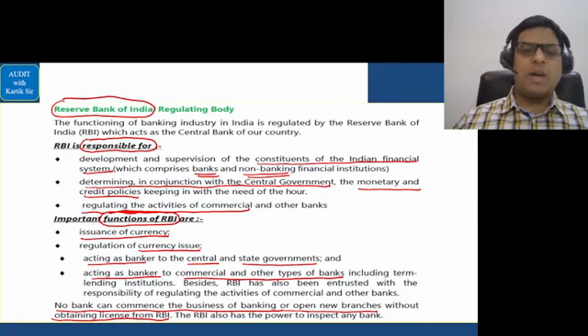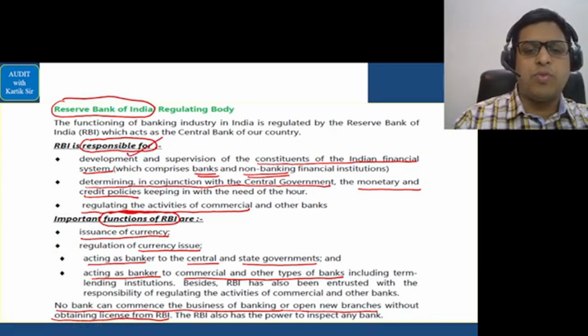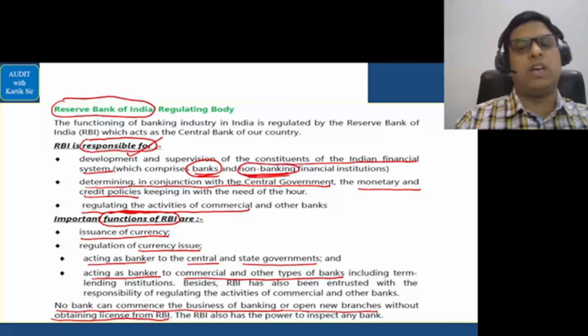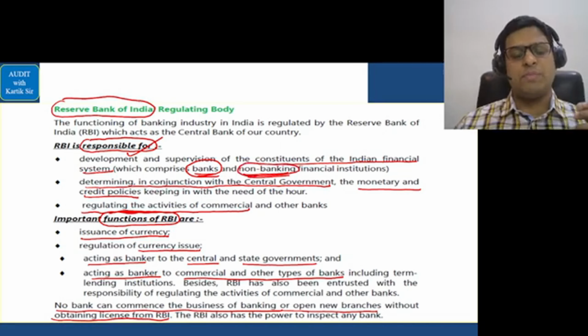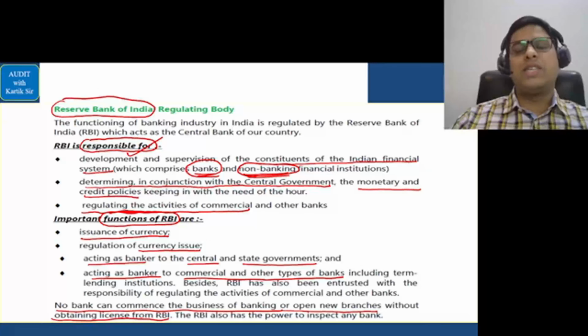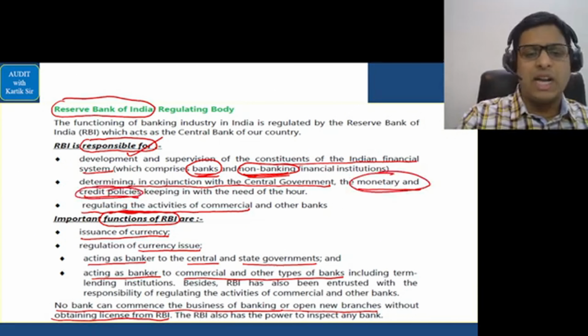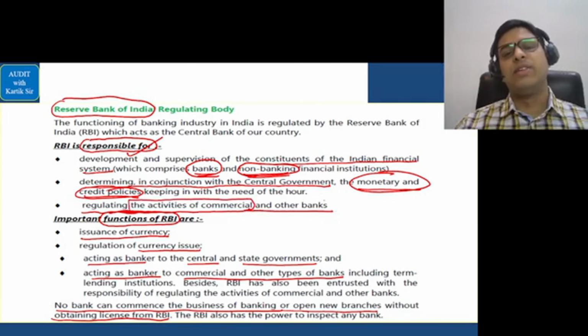Now, a very simple answer. Basically, RBI is responsible for which matters in relation to a bank? RBI is responsible for commercial banks and non-banking financial institutions also. So for banking functions and NBFC, non-banking financial functions also, RBI is responsible. RBI will set the norms and the rules for them. Second, the monetary and credit policy for the country, the RBI will set. And finally, regulating the activities of commercial and other banks, the RBI will do.